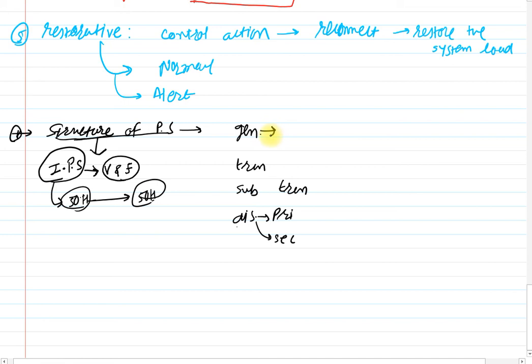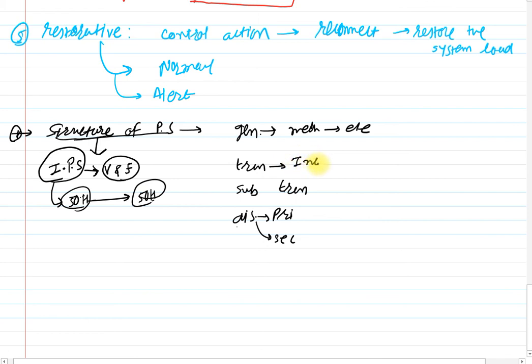So the generation, what is the function of generation? Generation can be done by the synchronous machine for electricity generation. There is the prime mover which moves, and then the mechanical energy is converted into electrical energy. Clear? Then the transmission system, whose function is to interconnect all the major generating stations and major load stations.